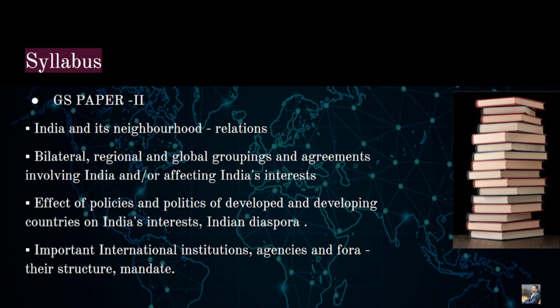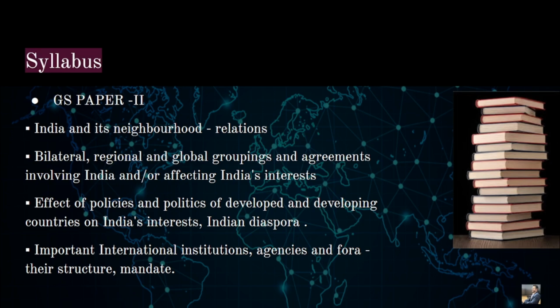One of the good things about the international relations part is that we do not have to go through a bunch of books, as is the case with various subjects like GS paper number 1 and so on. The IR part in GS paper number 2 is very precise. It is very clearly elicited with a clear demarcation, right? So let's have a quick look at what GS paper number 2 of IR is prescribing to the aspirants of UPSC, right? The first topic which GS paper number 2 comprises when it comes to IR is India and its neighborhood, right?